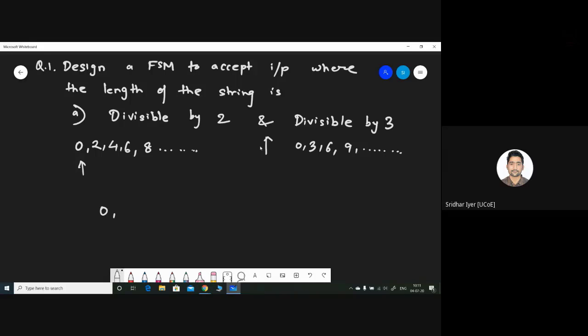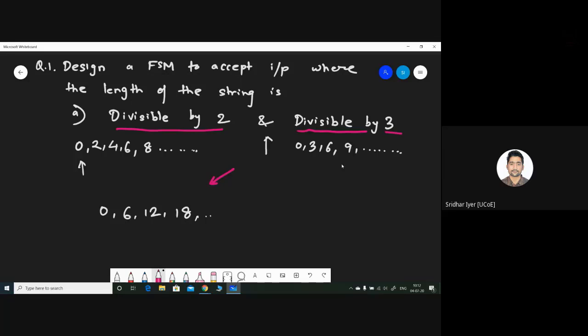What will be the next value which is common? Correct. 6, 12, 18. So basically, we are creating a table of 6. As pointed out very well by Ayush, this will basically be a problem where we are dividing by 6. So this entire problem gets converted into a problem where it is divisible by 2 and divisible by 3, which simply means it is divisible by 6, right? So it will be simply a table of 6.